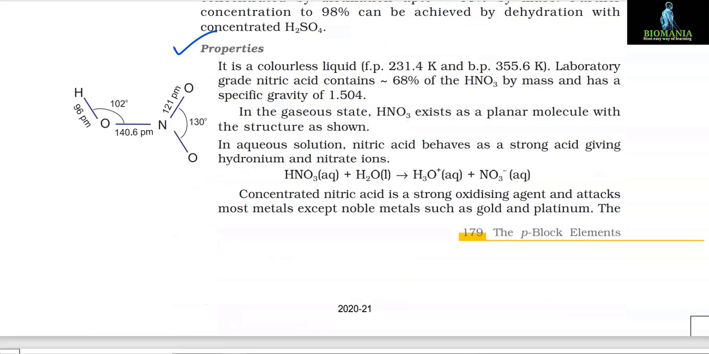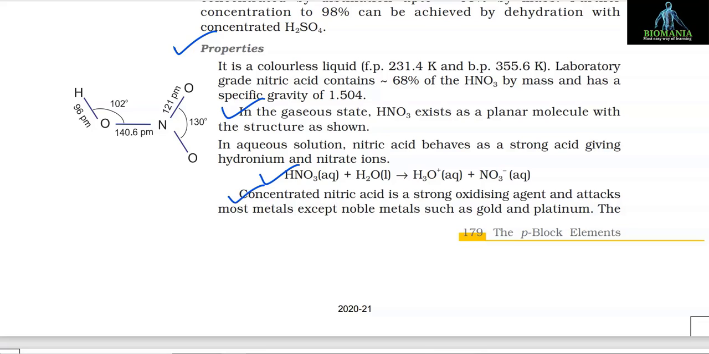Properties. It is a colorless liquid. Laboratory grade nitric acid contains approximately 68% of HNO3 by mass and has a specific gravity of 1.504. In the gaseous state, HNO3 exists as a planar molecule with the structure as shown. In aqueous solution, nitric acid behaves as a strong acid giving hydronium and nitrate ions. HNO3 plus H2O gives H3O+ plus NO3-.